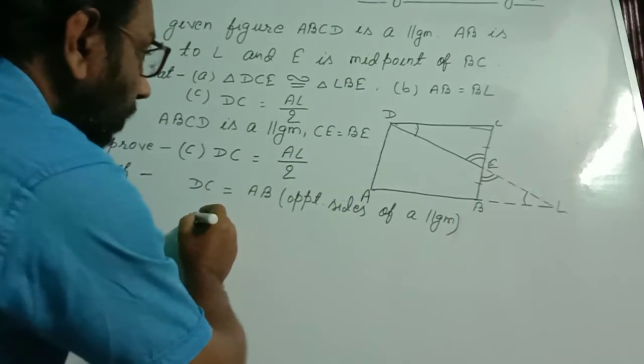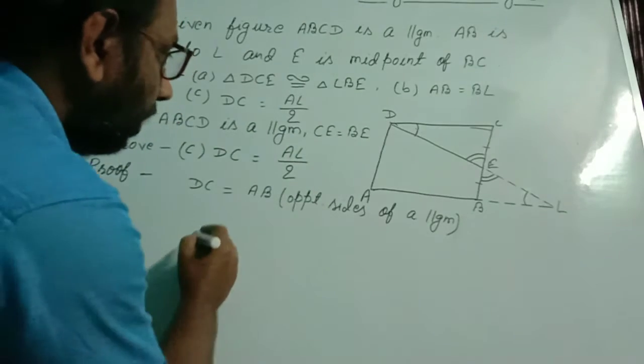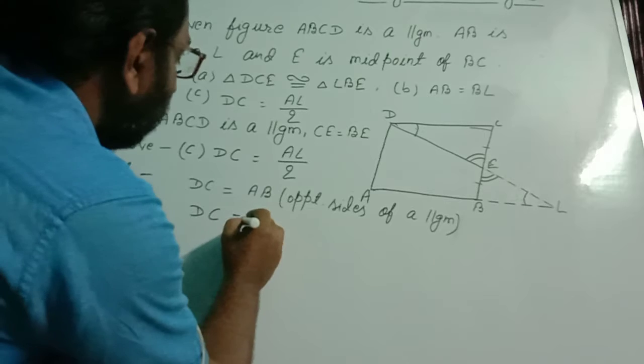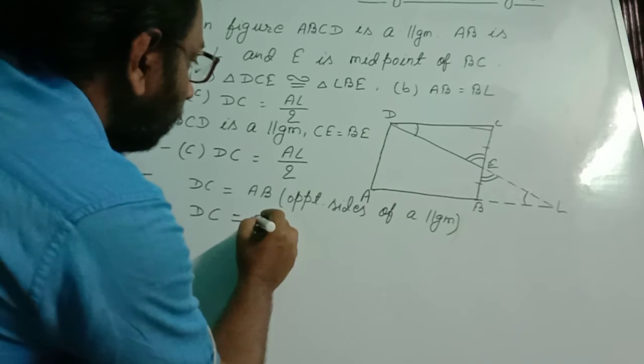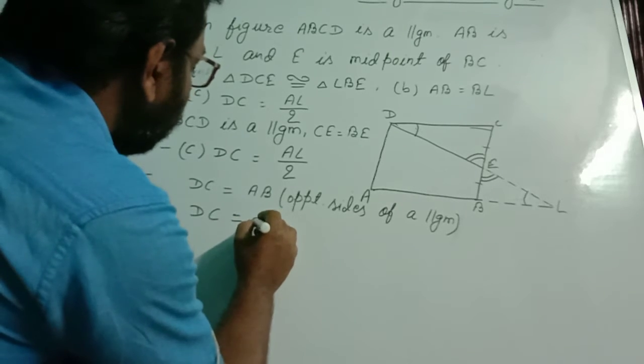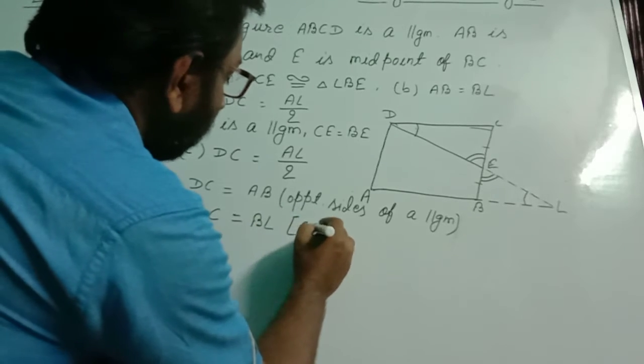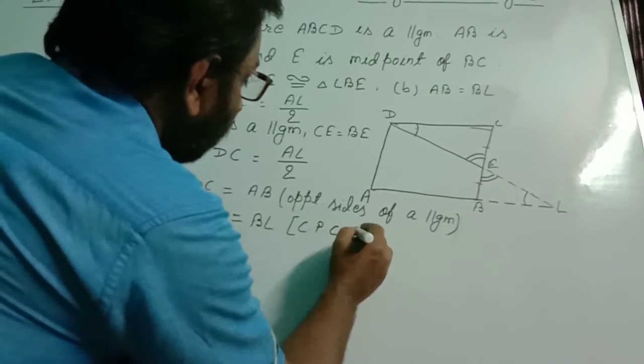Second, we write DC equal to BL. This is from CPCT that we have proved above. These two we have proved above already.